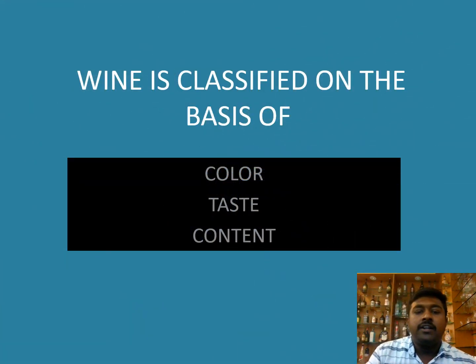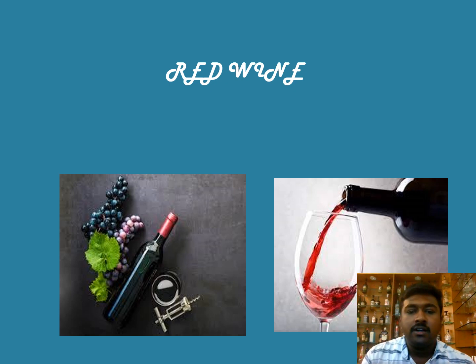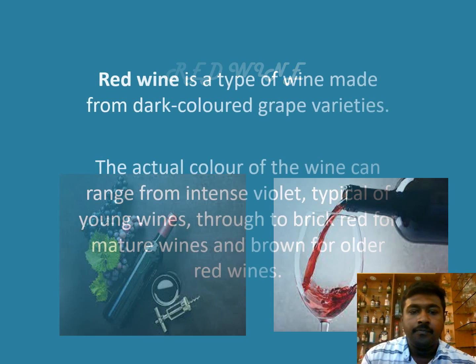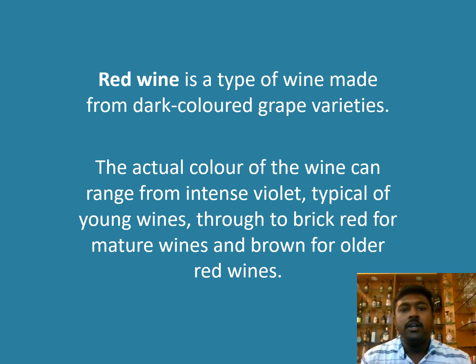We already saw that wine is classified on the basis of color, taste and content. Now we are going to see how wine is classified by the type of color. First we are going to see red wine. Red wine is a type of wine made from dark colored grape varieties. The actual color of the wine can range from intense violet for typical young wines, through brick red for mature wines, and brown for older red wines.